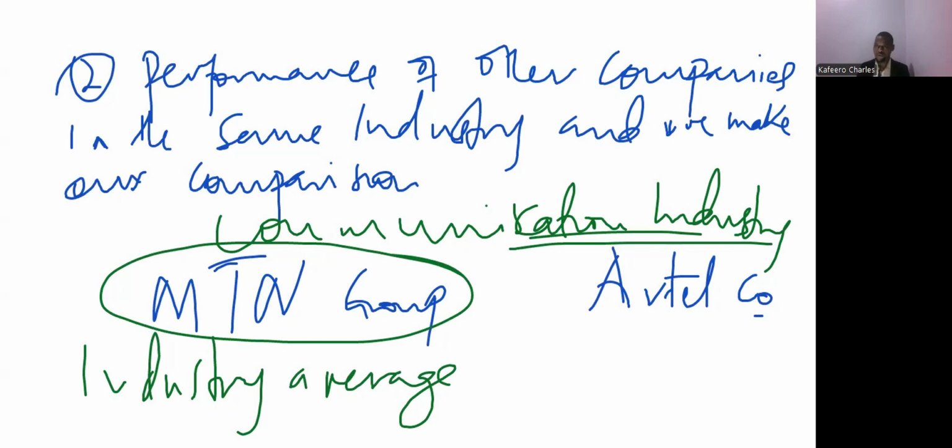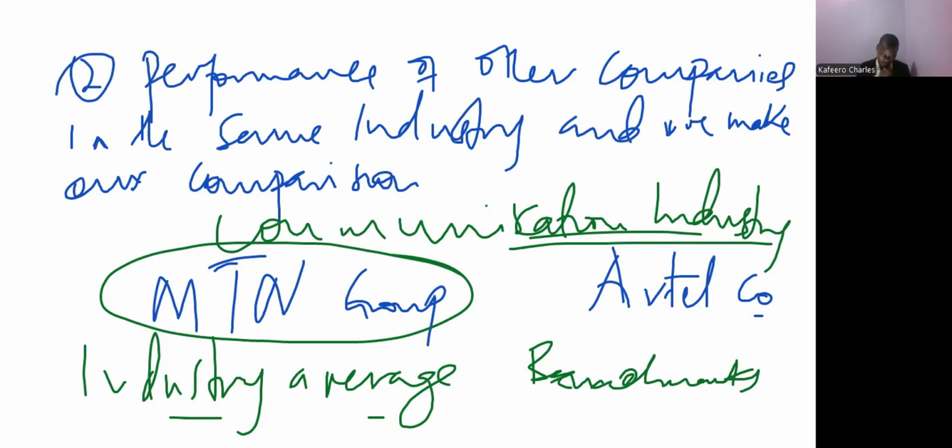You compare that with how you are performing to see your performance vis-a-vis the industry. If it is a manufacturing company, you look at maybe Kakira Sugar. You also compare it maybe with Rugazi to see how that sugar manufacturing is moving. So we may have these industrial averages as our benchmarks. We have those as benchmarks for us to be able to analyze our performance.